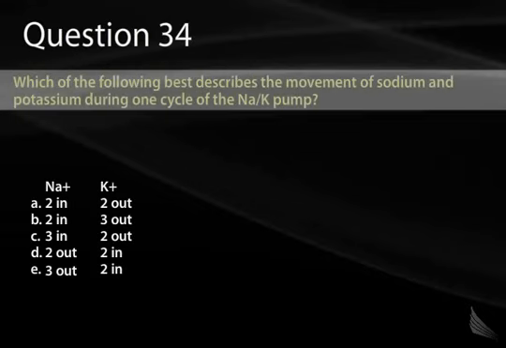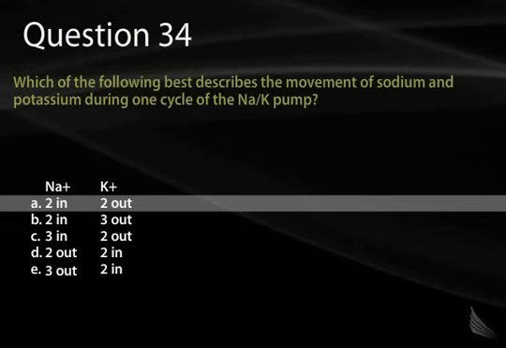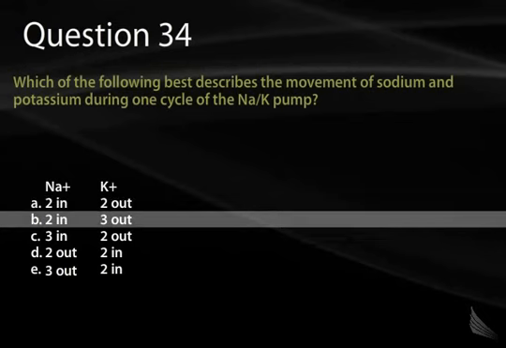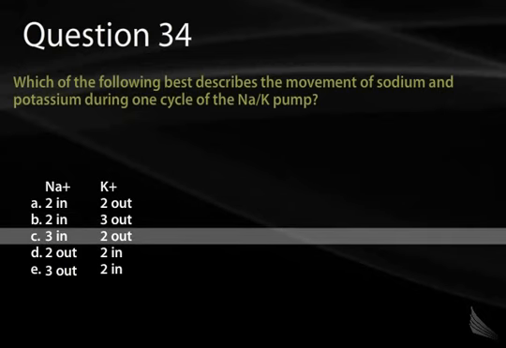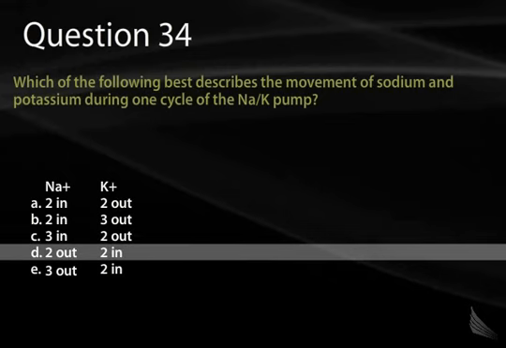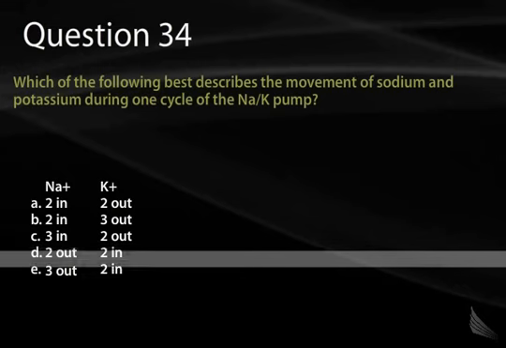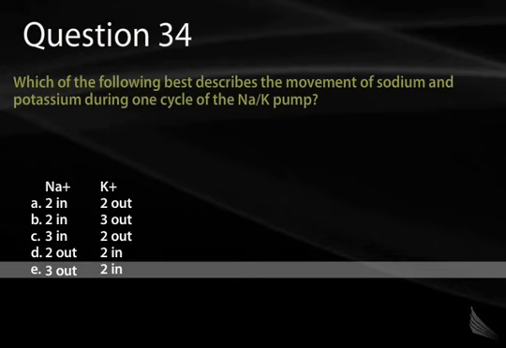Question 34. Which of the following best describes the movement of sodium and potassium during one cycle of the sodium-potassium pump? A. 2 molecules of sodium in and 2 molecules of potassium out. B. 2 molecules of sodium in and 3 molecules of potassium out. C. 3 molecules of sodium in and 2 molecules of potassium out. D. 2 molecules of sodium out and 2 molecules of potassium in. Or E. 3 molecules of sodium out and 2 molecules of potassium in.